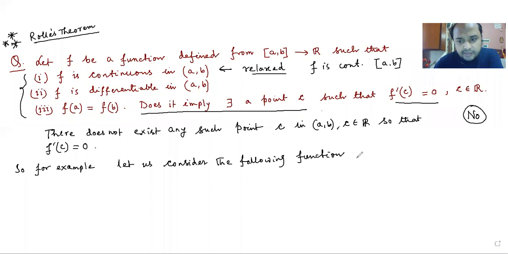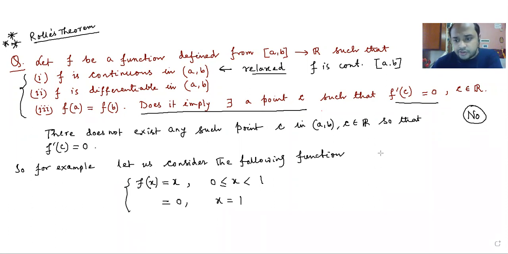The function is defined as f of x is equal to x when x lies between 0 and 1. So I have not included the upper limit 1 over here, and 0 when x equals 1. This is a very simple function, but a very beautiful function.